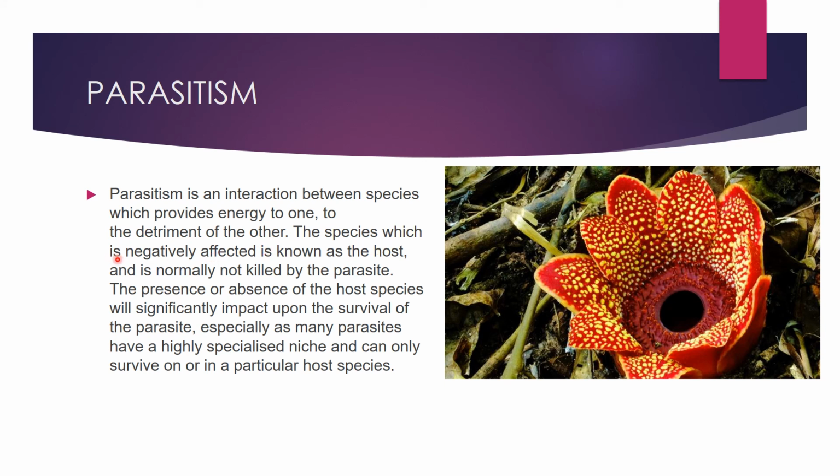The species which is negatively affected is known as the host and is normally not killed by the parasite. The presence or absence of the host species will significantly impact the survival of the parasites, especially as many parasites have a highly specialized niche and can only survive in a particular host species.